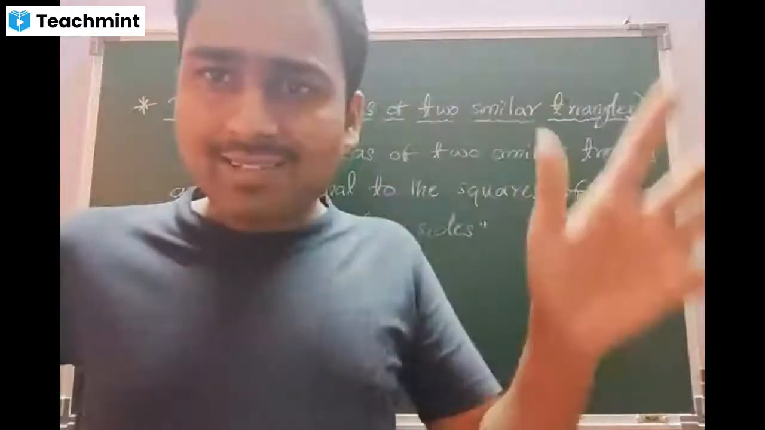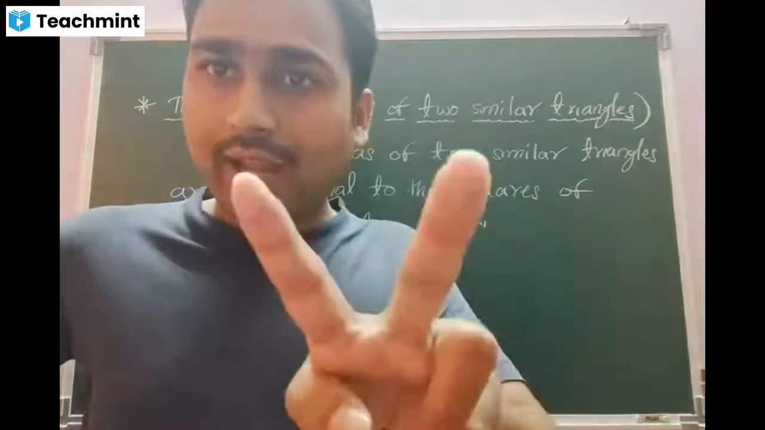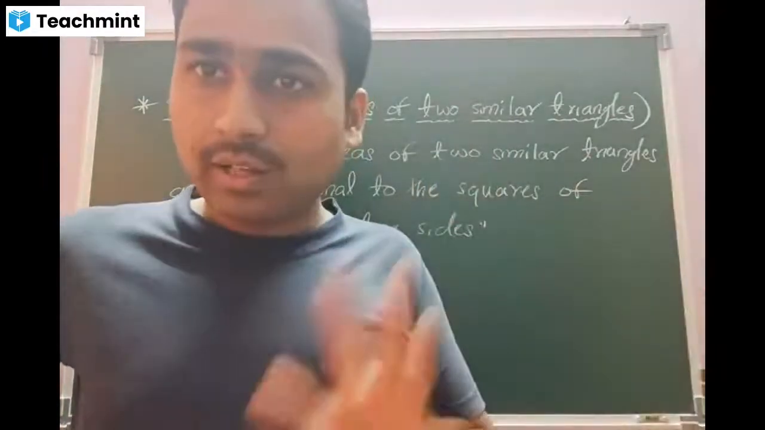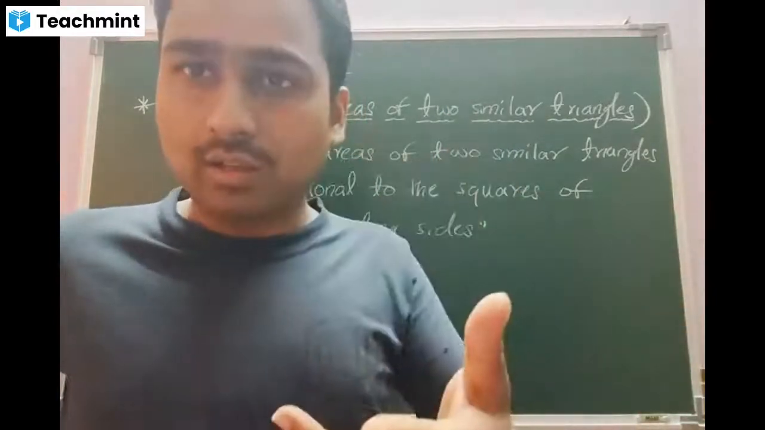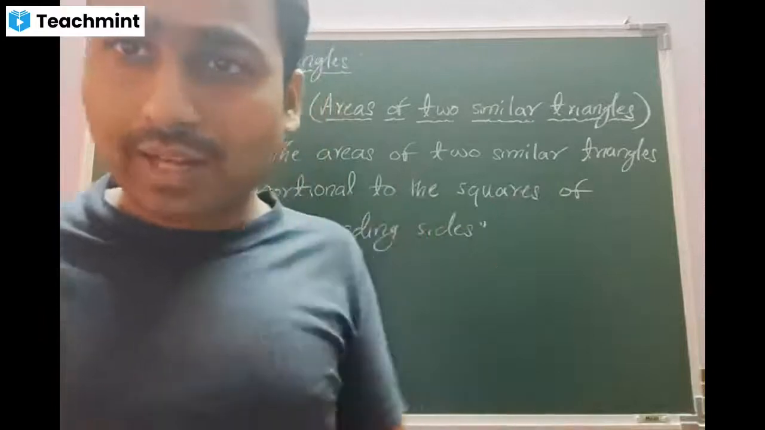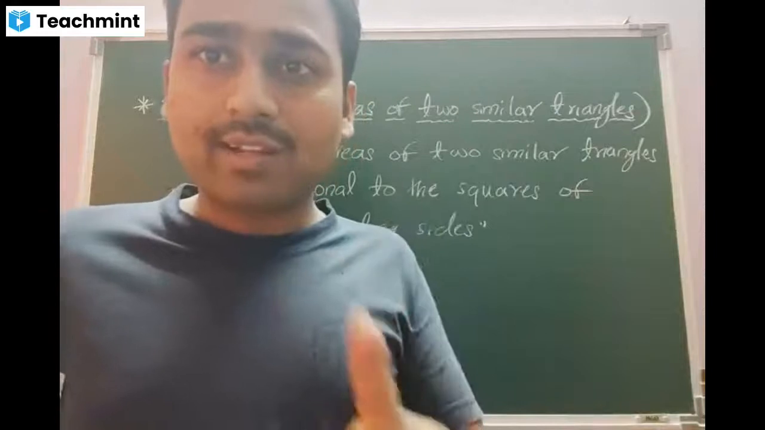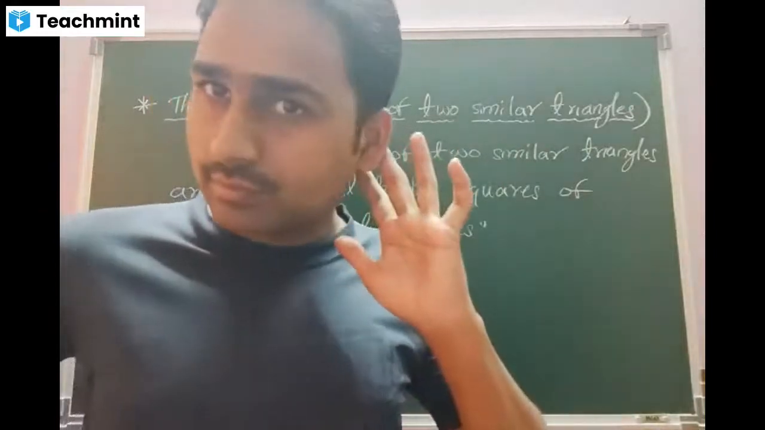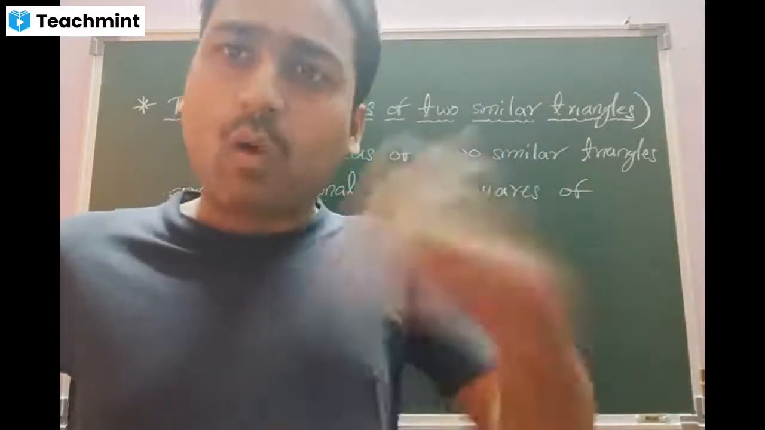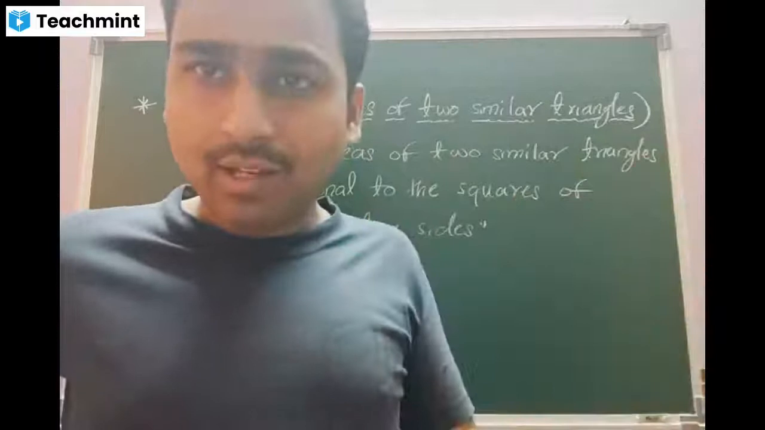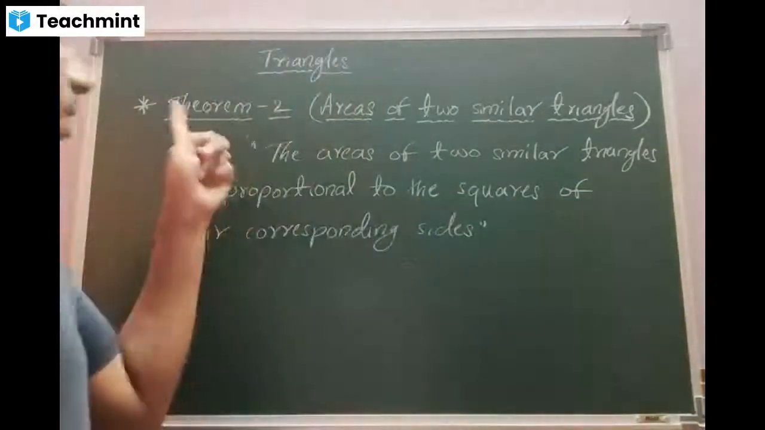In the last section of the syllabus, we learned what similar triangles are. Two triangles are said to be similar if, number one, all the angles of one triangle are equal to the corresponding angles of the other triangle. Number two, all the sides of one triangle are proportional to the corresponding sides of the other triangle. Am I right? Yes, sir. Now, today we will discuss, if two triangles are already similar, then what will be the relation between their areas? That is what we are going to study in the second theorem.